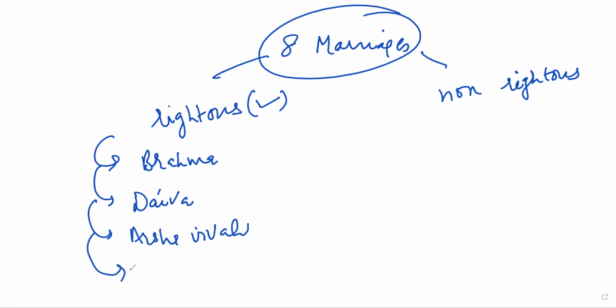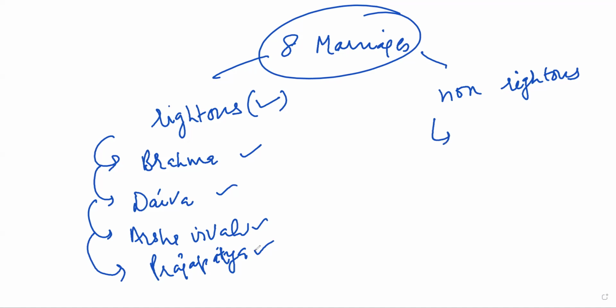Then there was Prajapatya marriage. Prajapatya marriage is the kind of marriage in which the father searches for the groom and requests the groom to marry his daughter and then gives the hand of his daughter in the hand of that man. So Prajapatya Vivaha is a kind of marriage in which only the father is seeking the groom and giving his daughter in the hand of the person he selected for her. So these were the accepted forms of marriage.